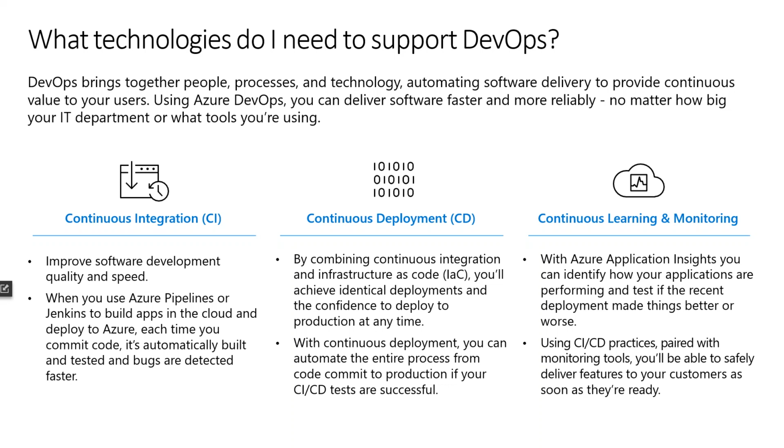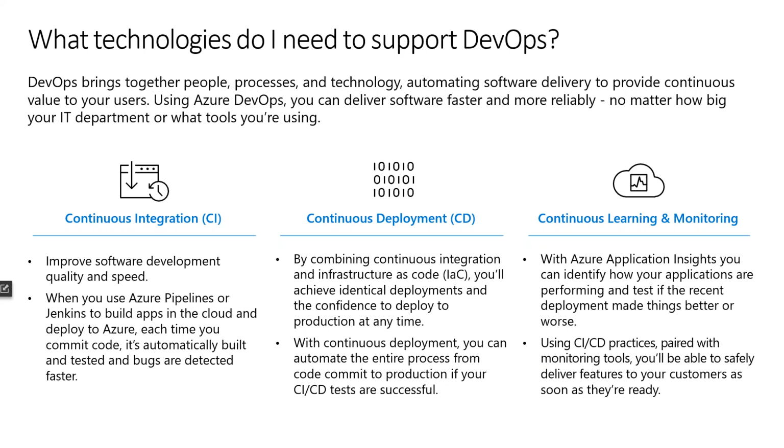So continuous integration is about improving software development quality and speed. You can use Azure Pipelines or Jenkins to build your apps in your cloud and then deploy to Azure. Each time you commit code, it will automatically build and test your application, and if there are any bugs detected, it will be much faster. That's where continuous integration comes in.